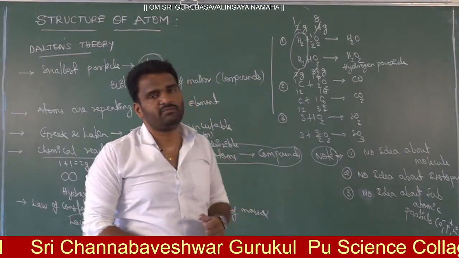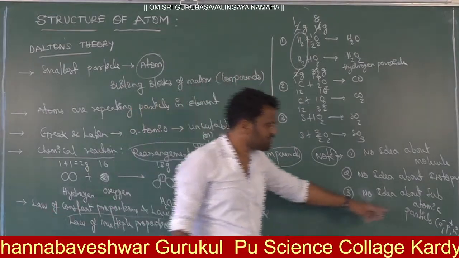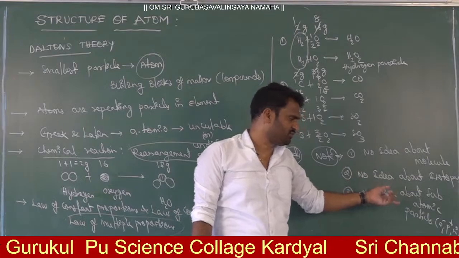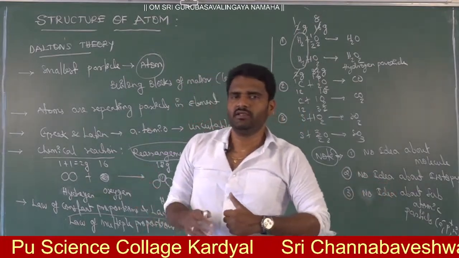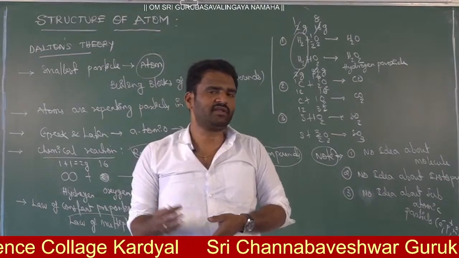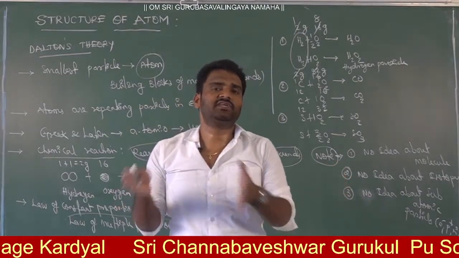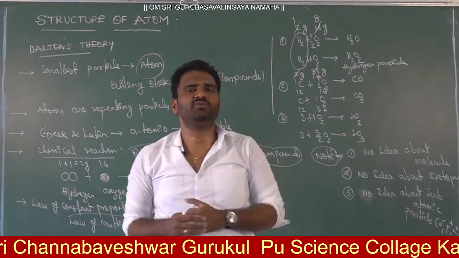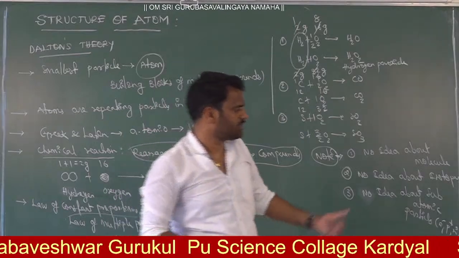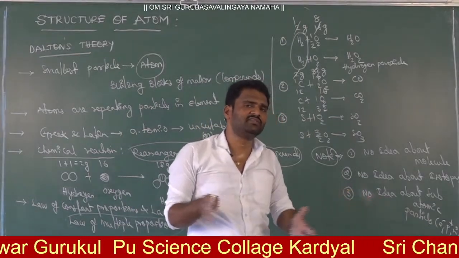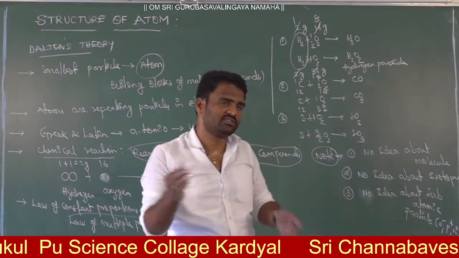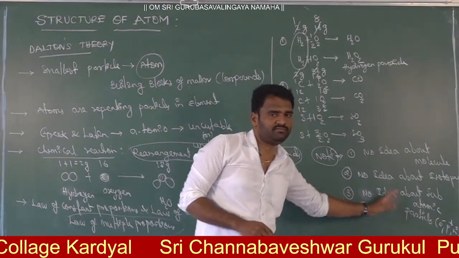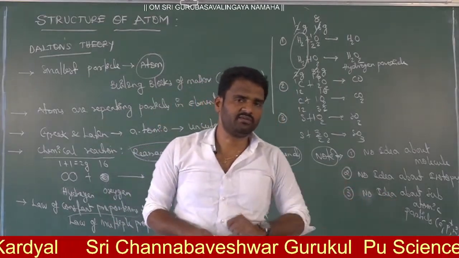Next, the discovery of subatomic particles like electrons, protons, and neutrons. So our next topic is the discovery of electrons, protons, and neutrons, that is, subatomic particles. How did scientists discover the different subatomic particles present in the atom? It means with experiments, how they explained and proved experimentally that there are electrons, protons, and neutrons, and how they are arranged inside the atom. That is what we will discuss in the next class. From tomorrow onwards we will start the main important topic, the discovery of subatomic particles.